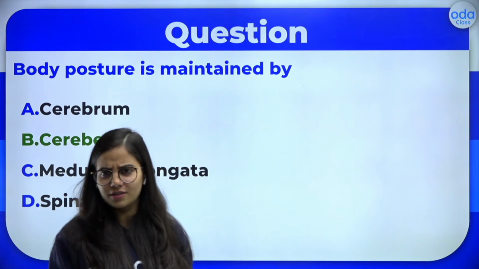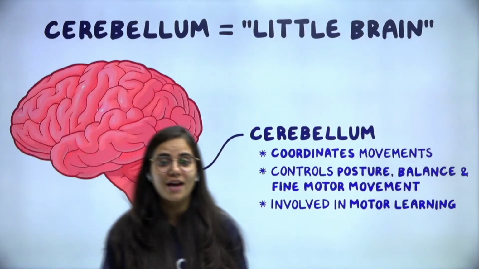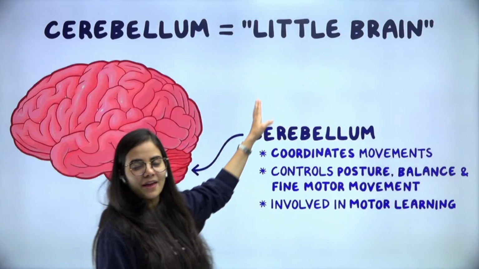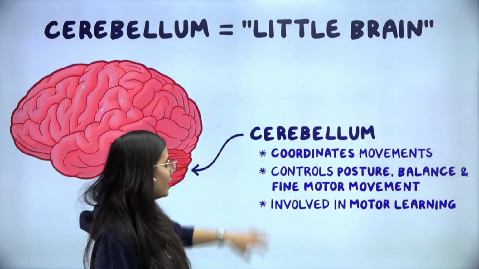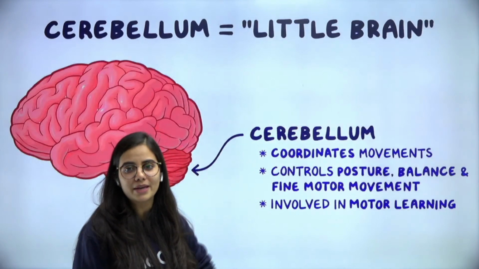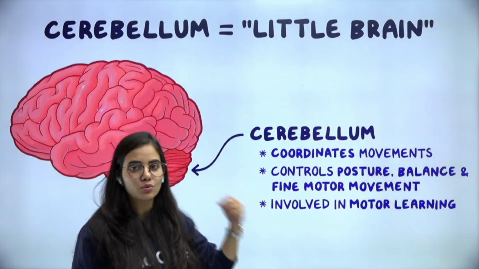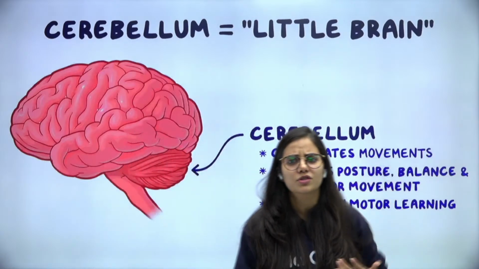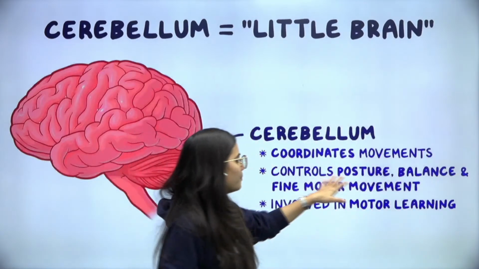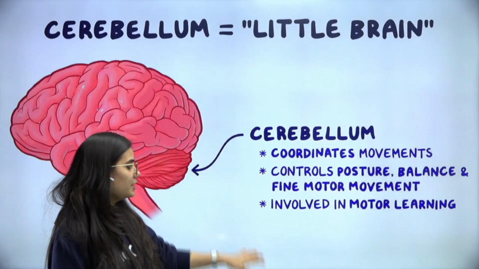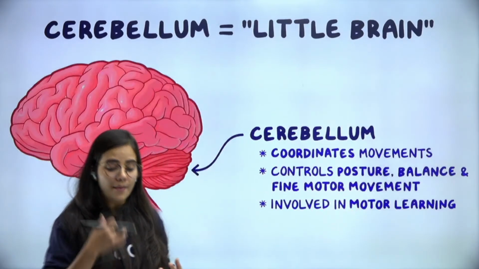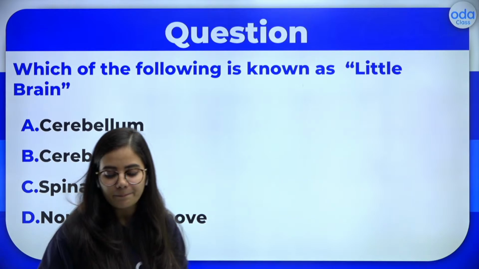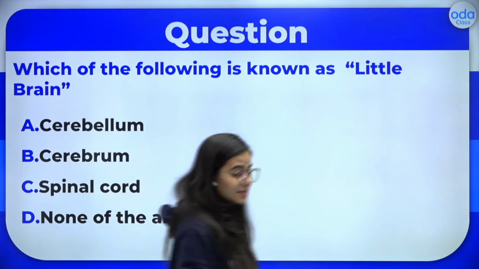And you know what this is called? This cerebellum is actually called the little brain, right? It has got a name, and that special name is little brain. Why? Because it coordinates movements. Every single movement that we do, that coordination happens through the cerebellum. It controls your body posture, the way you're sitting, the way you're walking. Every posture of your body will be controlled by the cerebellum, and whatever movements you are doing, everything is controlled by the cerebellum itself.